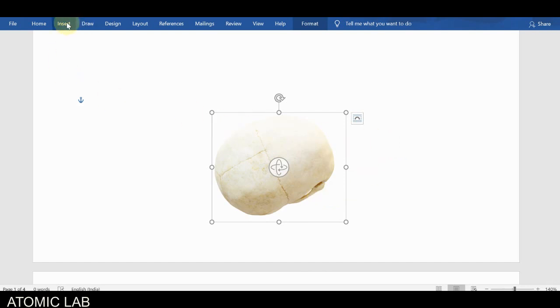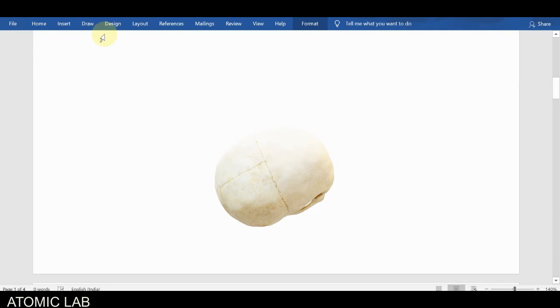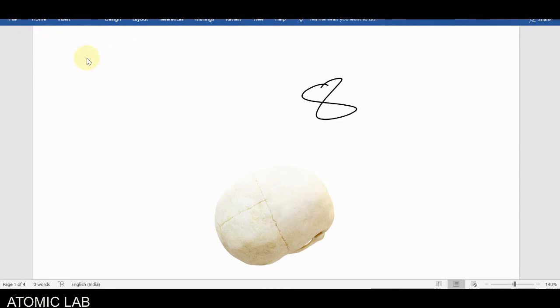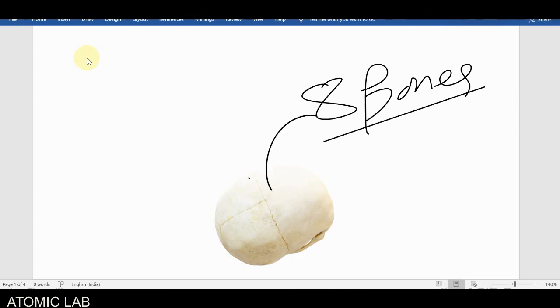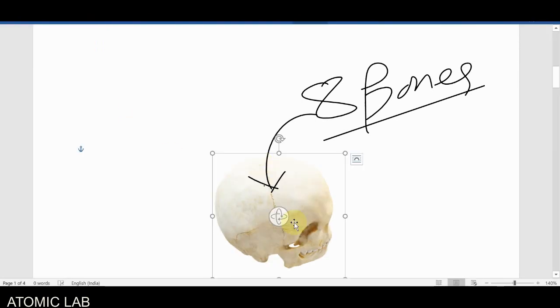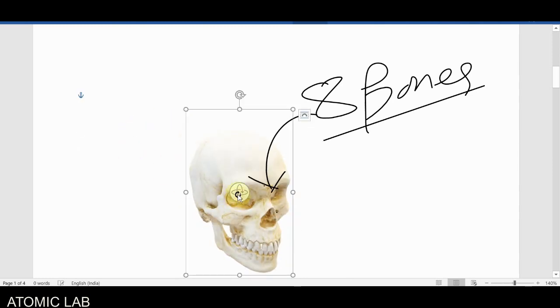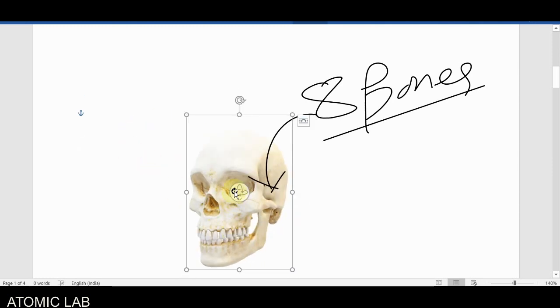I am writing here that 8 bones are present in the upper part. Students, if you see the remaining part of our skull, like our face, jaw, nose, and eye, all these other bones are made of the remaining 14 bones.